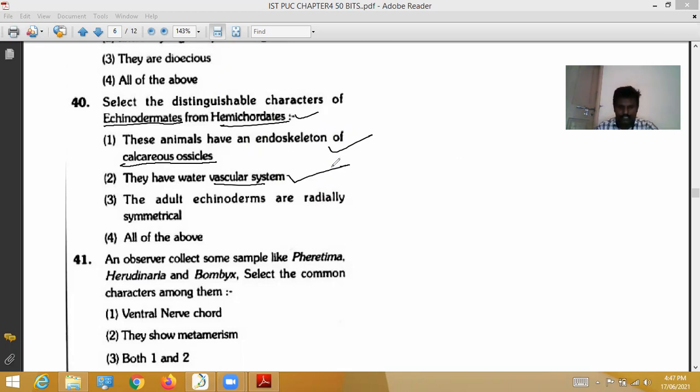Next, the adult echinoderms are radially symmetrical. The larva is bilaterally symmetrical, so adult echinodermates possess radially symmetrical characters. So it is correct. Among the four options, the correct option is all of the above, the fourth option.